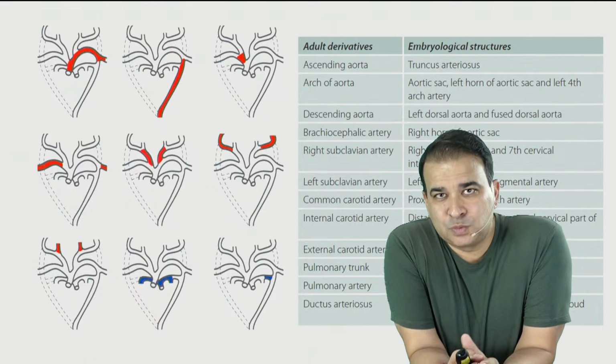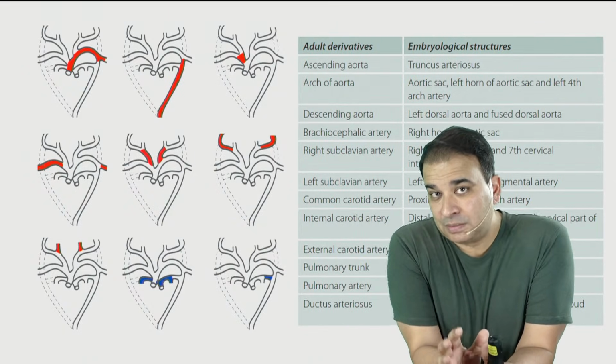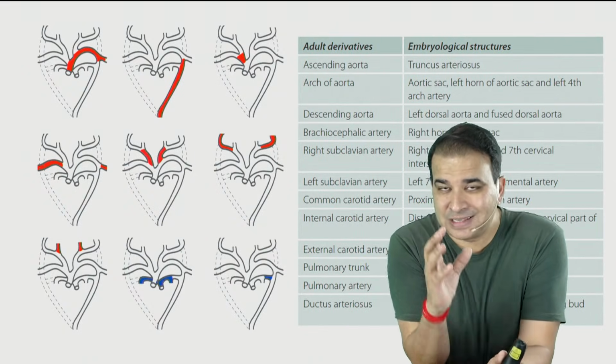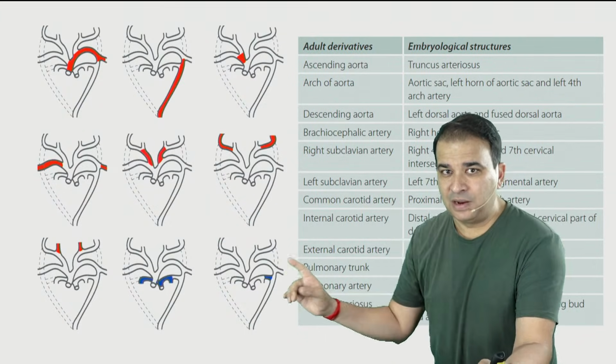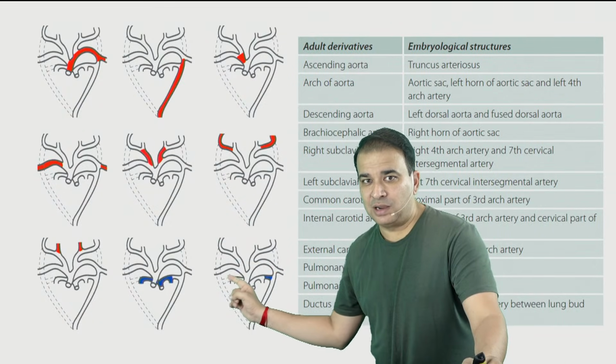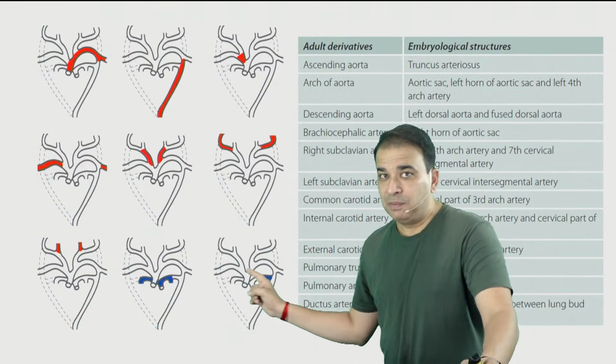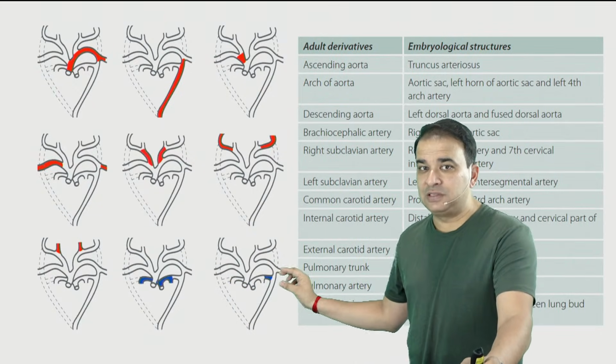This ductus arteriosus will become the ligamentum arteriosum, but an anatomical structure will be there. That means something is there. It will not disappear. The distal part of the right sixth arch artery will disappear, but the distal part of the left sixth arch artery will stay.